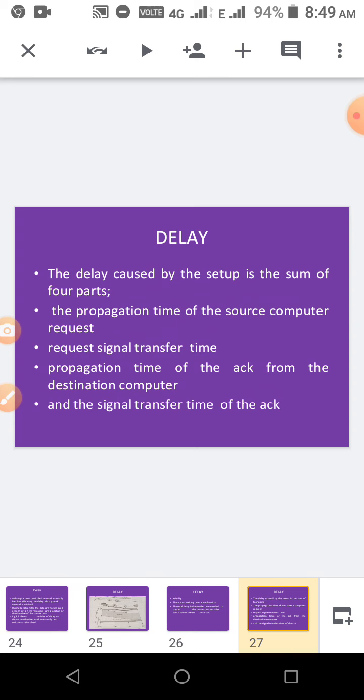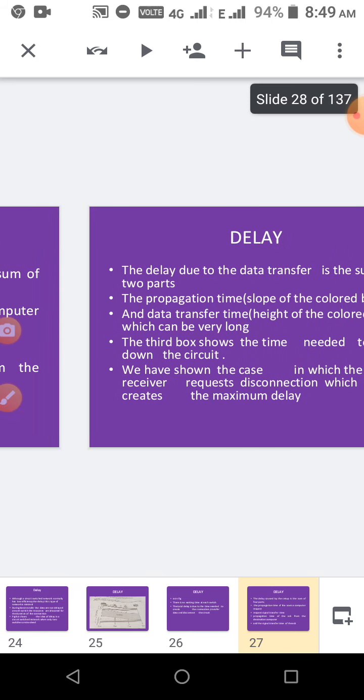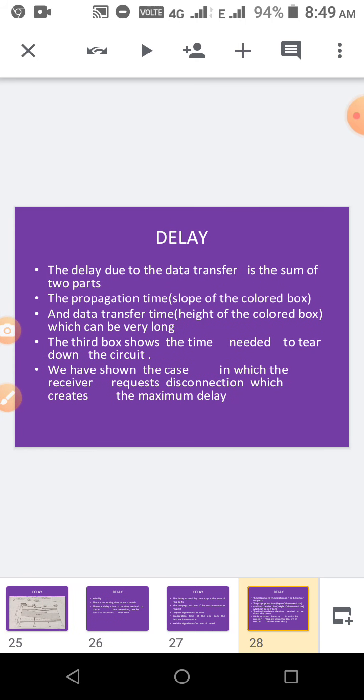getting? Propagation time of the source computer request, and then request signal transmission delay, and then the acknowledgement, we are sending the acknowledgement again from the destination to source, so that time also propagation time for the acknowledgement from the destination computer, and the transmission time for the acknowledgement, and then delay due to the transfer, that is propagation time.